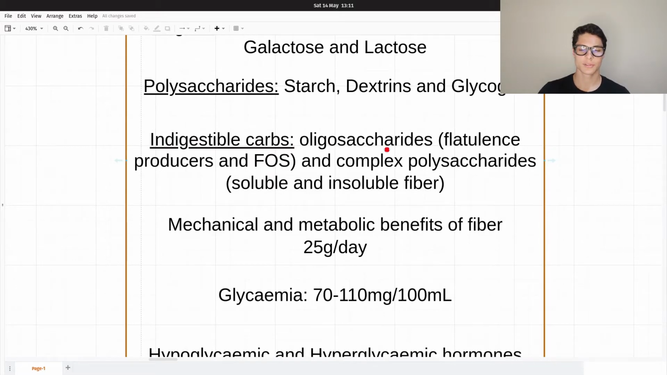Undigestible carbs, oligosaccharides. Of the oligosaccharides, we have two types: the flatulence producers and the fructooligosaccharides. Fructooligosaccharides contain fructose and glucose, and they have branches with a lot of fructoses, and inulin is included in these oligosaccharides. And then we have the complex polysaccharides, such as fiber. We have both soluble and insoluble fiber.